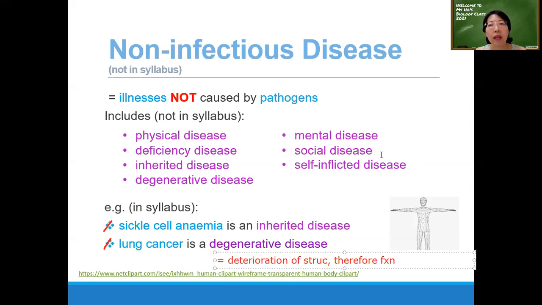Let's say, for example, you stay in an industrial area with a lot of factories emitting a lot of toxic gases, and this person is breathing them in day in, day out because of staying around the area. After a long time, lung cancer may also develop, and that could be a social disease, right? A group of people staying in a certain kind of environment, or a group of people working in a certain kind of environment, like a factory or an area with high radiation.